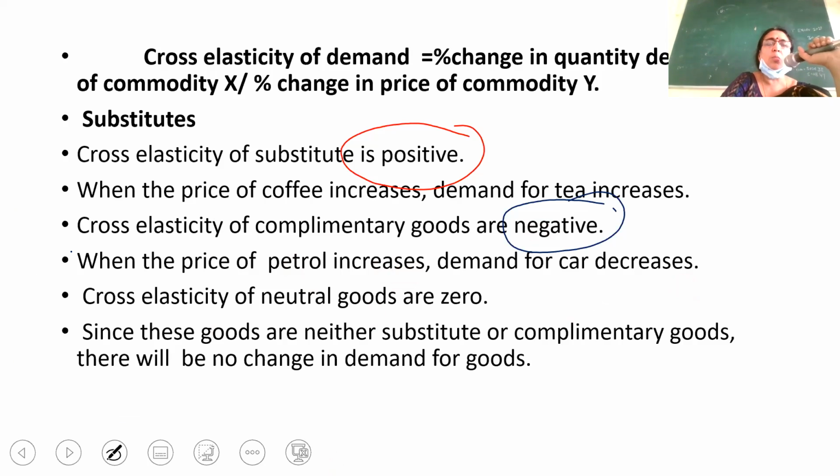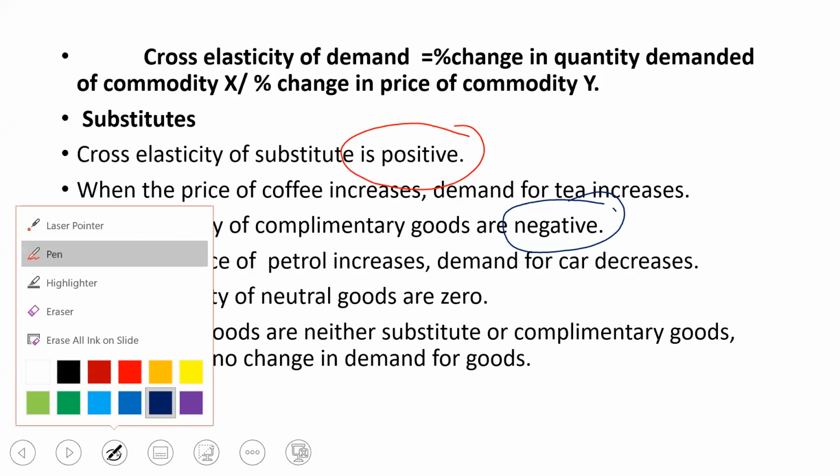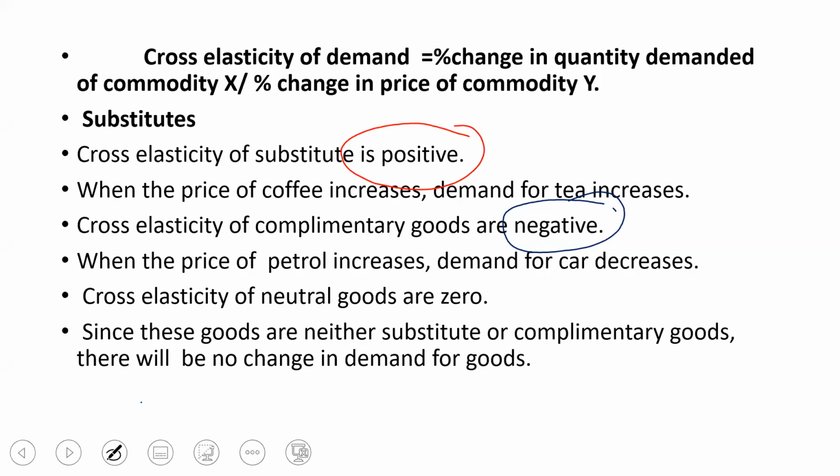So people think a lot about buying petrol at this price, and not buying the car, because you can buy a car maybe for 4 lakh, but buying petrol becomes very difficult. So here you saw that when the price of petrol increases, demand for car decreases.